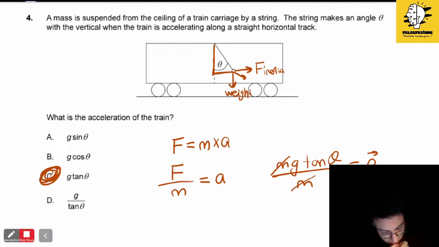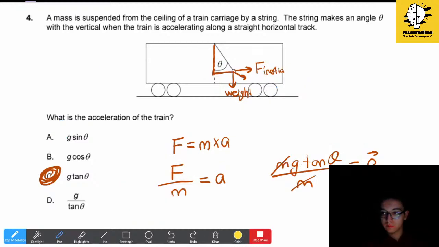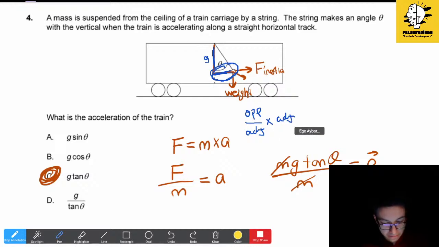Can you let me annotate? Yes, of course. Okay, so we have to get the component here. And we know that the vertical component is here. So we just multiply them to get the result here, like opposite over adjacent times adjacent. Yeah, maybe like this. Yeah. Definitely, right, you're right.